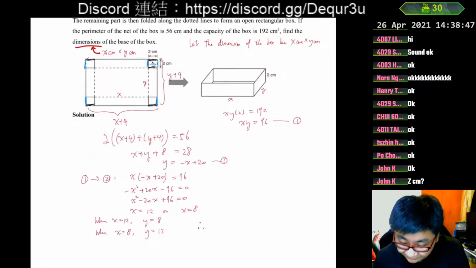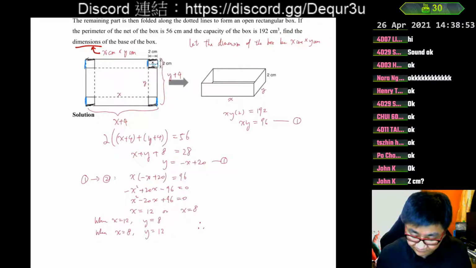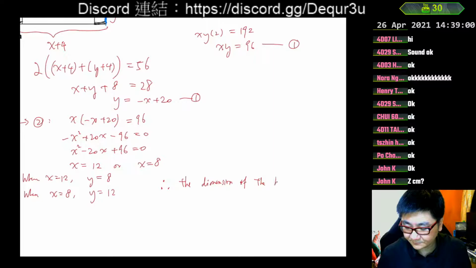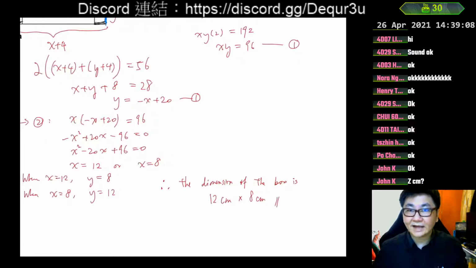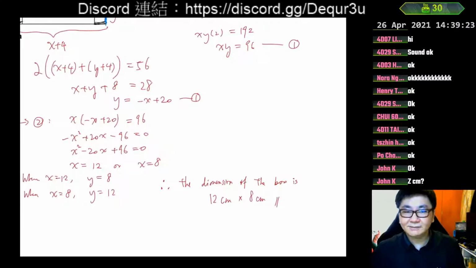And then our conclusion: the dimension of the box, we let it be x cm times y cm. Therefore the dimension of the box is 12 cm times 8 cm. When we write the answer for dimension, we don't need to calculate the result. You don't need to calculate and get 96 square cm. No need, because it is about how long and how wide it is. So we just write 12 cm times 8 cm.